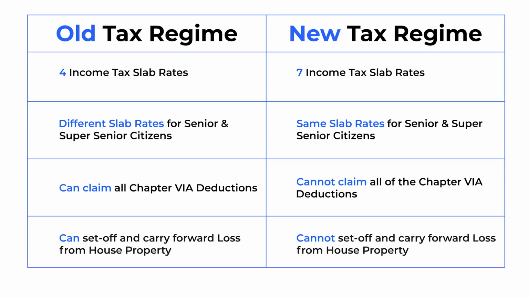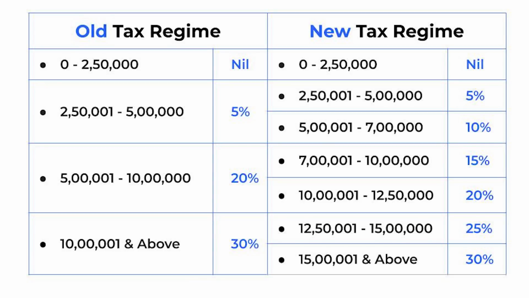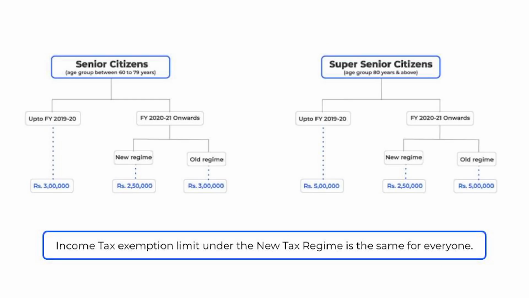Here is how the old tax regime is different from the new income tax regime. There are 4 tax slab rates under the old tax regime, whereas under the new tax regime they are divided under 7 income tax slabs. The basic exemption limit under the old tax regime was 3 lakh for senior citizens and 5 lakh for super senior citizens. Under the new income tax regime, the same income tax slab rates apply to everyone. The basic exemption limit is a flat 2,50,000 for all taxpayers.